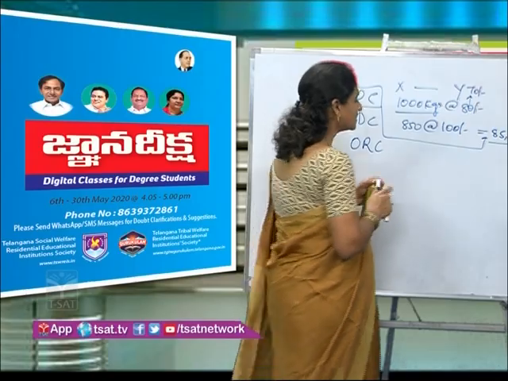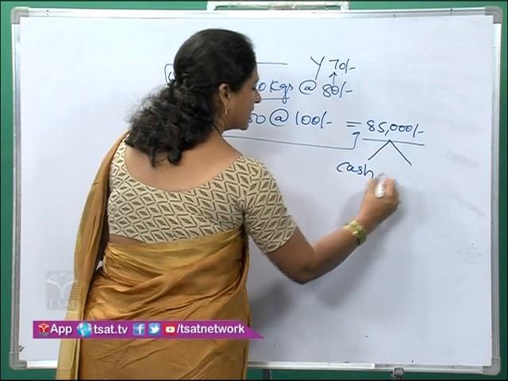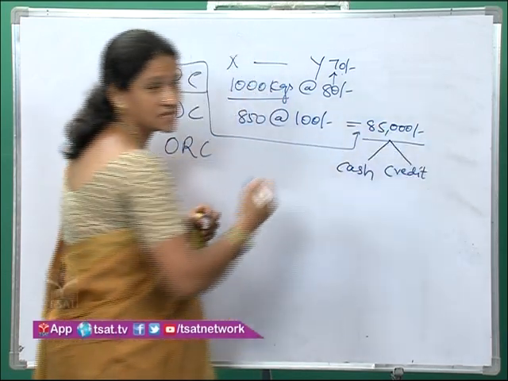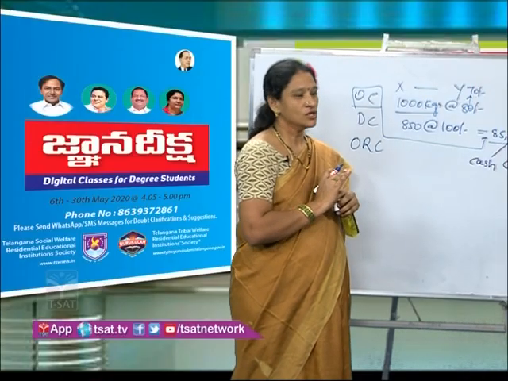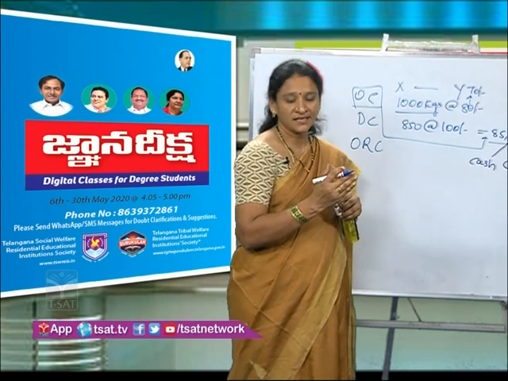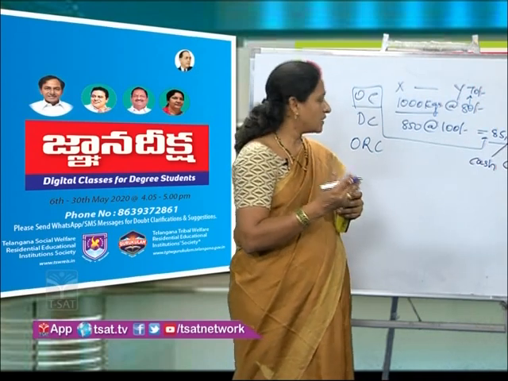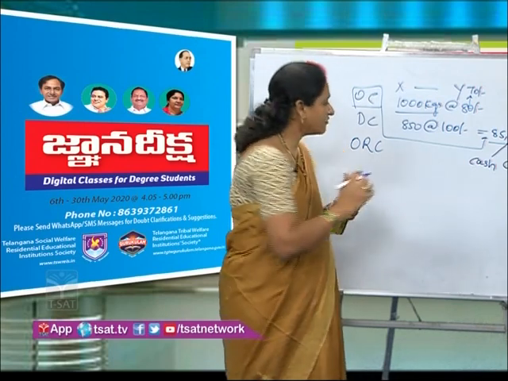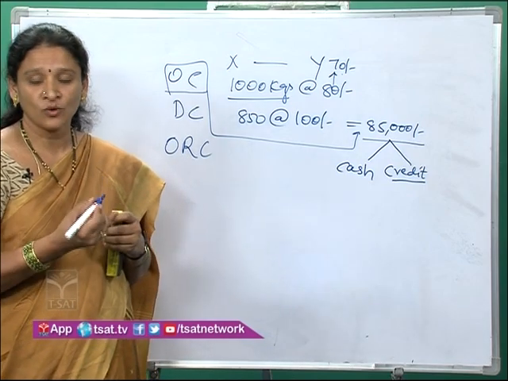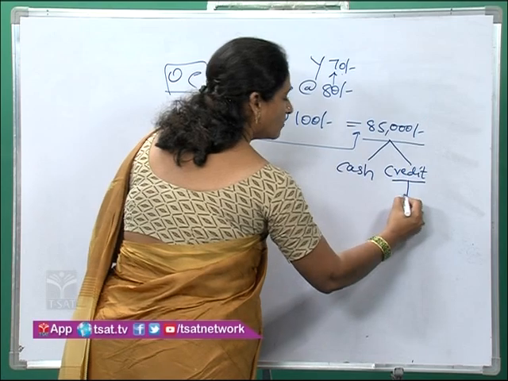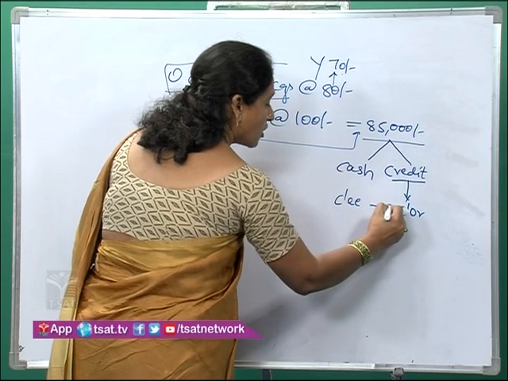And in this total sales, you may have two types of sales. What are they? You may have cash sales and also credit sales. What are cash sales? The party who has purchased the goods from the consignee has paid the amount. So no problem. But in credit sales, what happens? The other party who has purchased does not pay the amount immediately, but will pay at a future date. If the credit sales amount is not realized, who has to bear the loss? The loss needs to be borne by the consignor. The goods are sold by the consignee, but the loss has to be borne by the consignor.